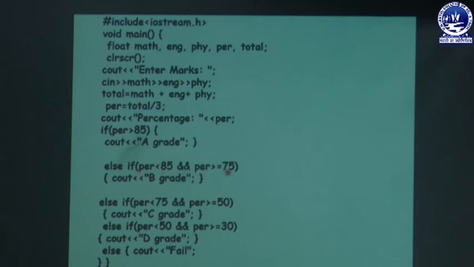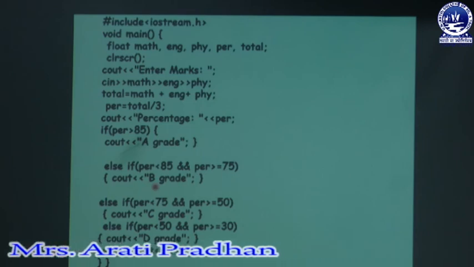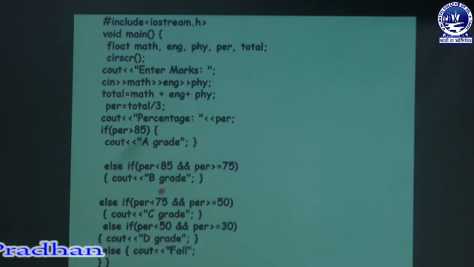I have used the logical AND operator here to combine two different conditions. If this condition is satisfied, then the grade will be B.